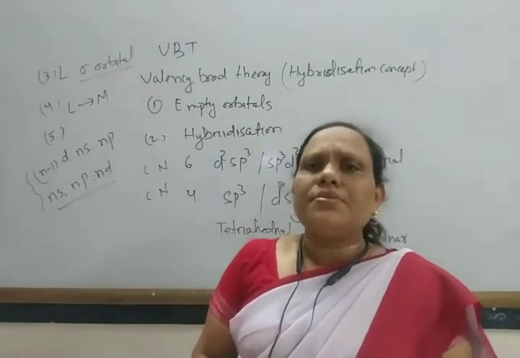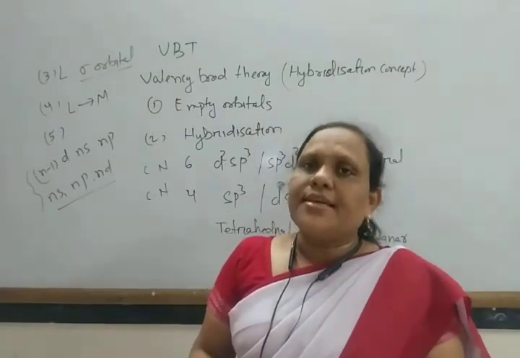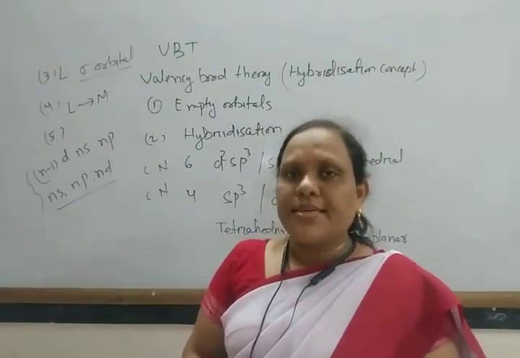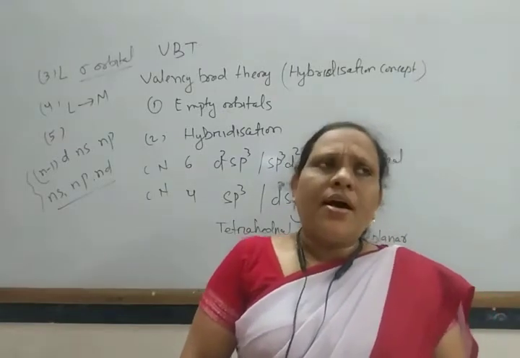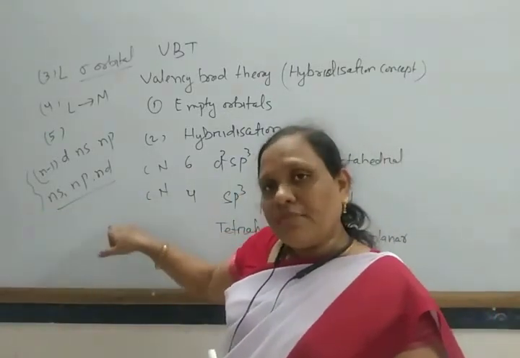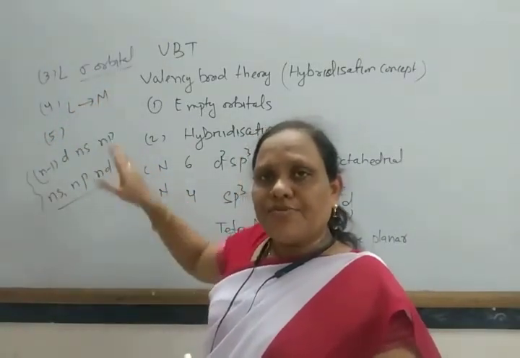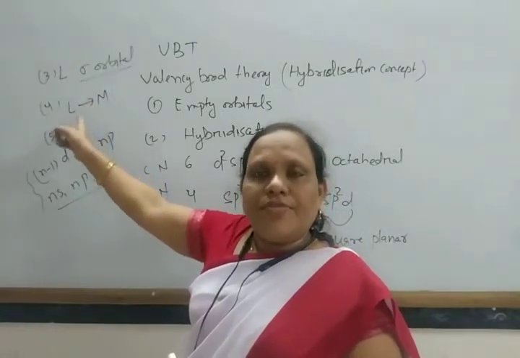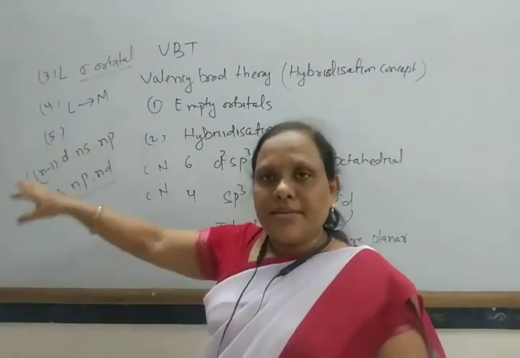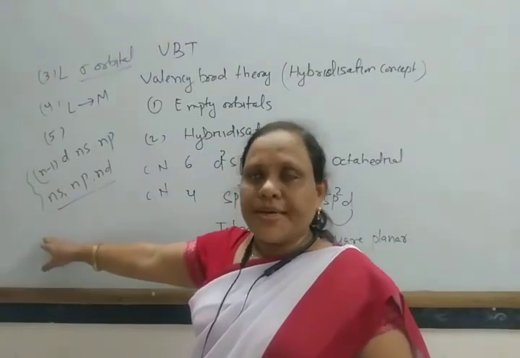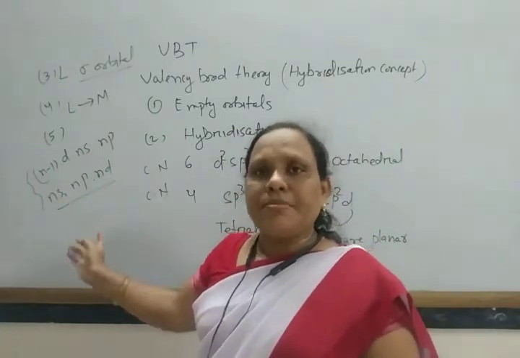If there is a strong field ligand present, in some cases it may violate Hund's rule. The hybridized orbitals are filled by paired electrons of the ligands, and the unhybridized orbitals are filled by the electrons of the metal atom.